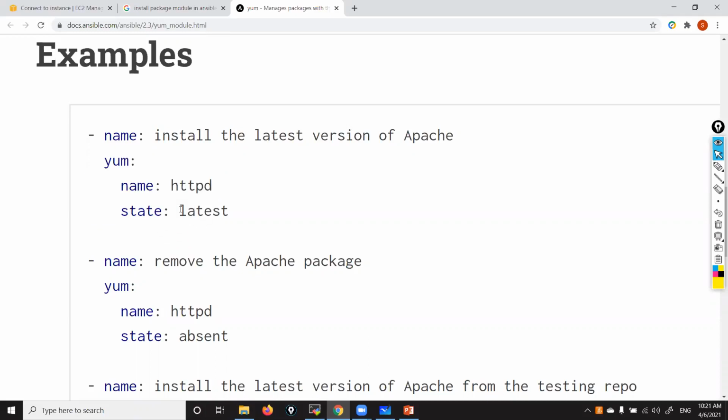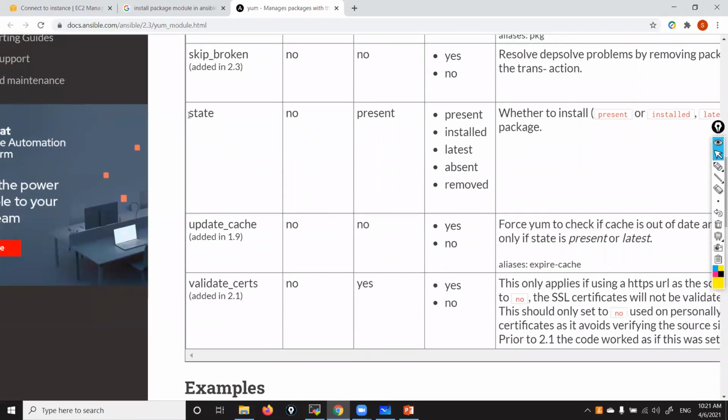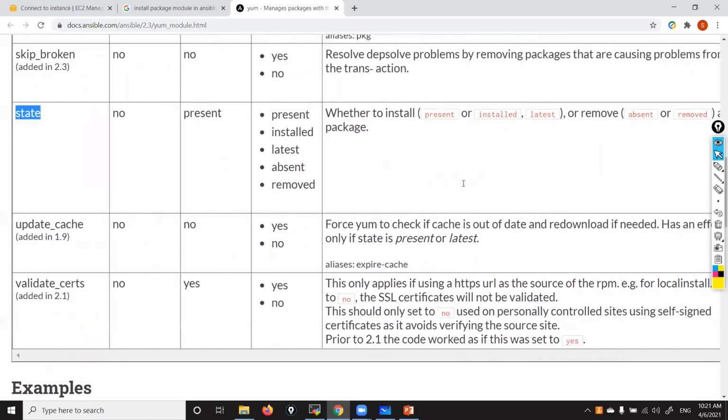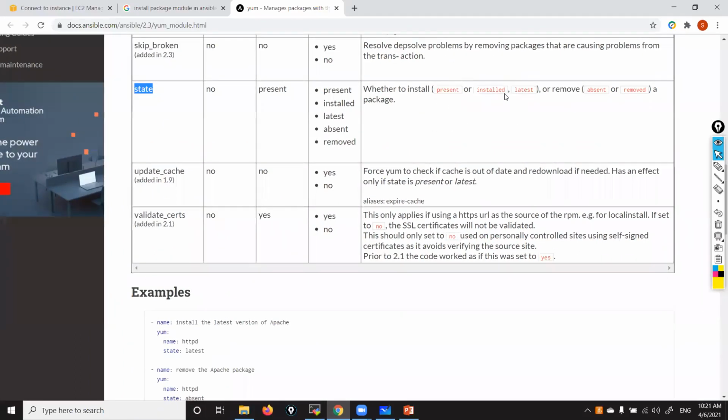State equal to what to mention, latest or what, all those things. Here they have mentioned state, you can say either present, installed, or latest. Present, installed, latest are to install. That means out of three you can use any one to install a package. Absent, removed, you can use any one to remove a package.